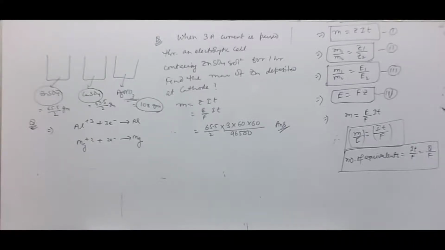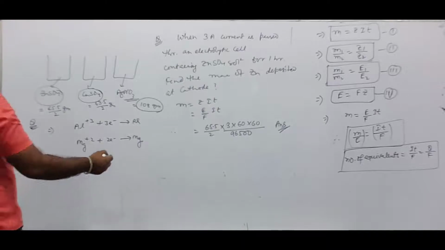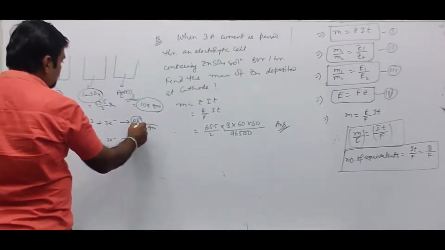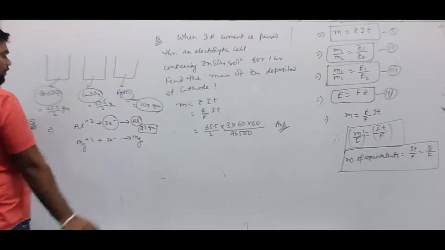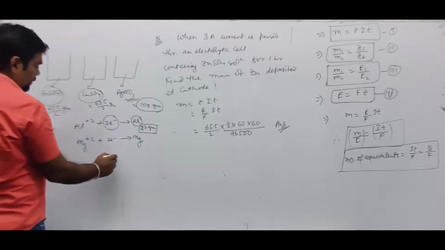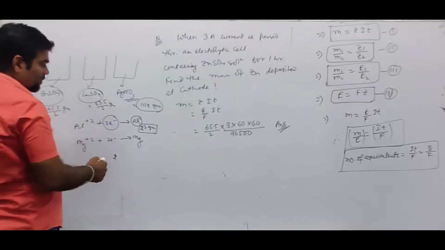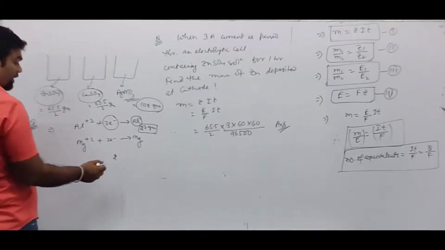Alright. How to do? What to do? See, how can we do this question? To deposit 27 gram of aluminium, we need 3 moles of electronic charge. So by passing 3 moles of electronic charge, 27 gram is being deposited. According to the question, we need to deposit 4.5 gram.